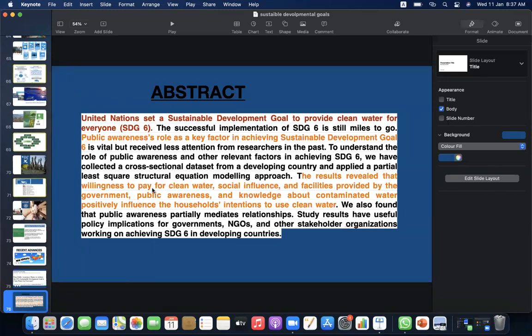in the past. To understand the role of public awareness and other relevant factors in achieving Goal 6, we have collected a cross-sectional data set from a developing country and applied a partial least square structural equation modeling approach. The results reveal that the willingness to pay for clean water, social influence, and facilities provided by the government, public awareness and knowledge about contaminated water positively influence the household's intention to use clean water. We also found that public awareness partially mediates relationships. Study results have useful policy implications for governments, NGOs, and other stakeholder organizations working on achieving SDG 6 in developing